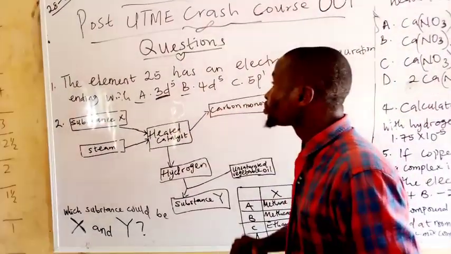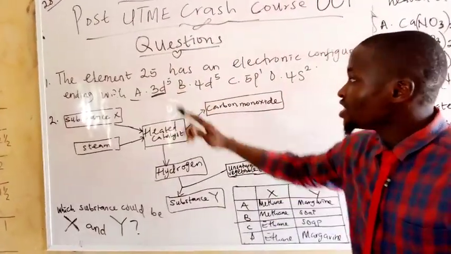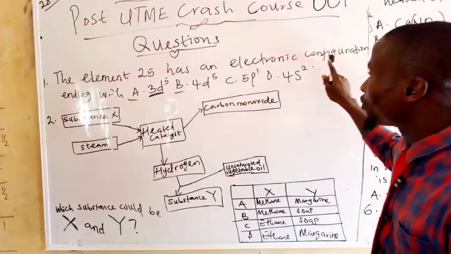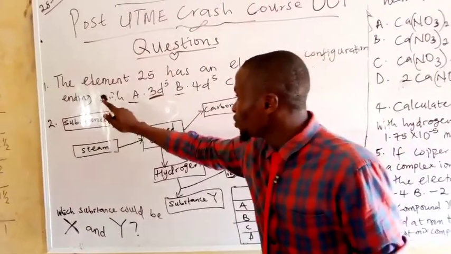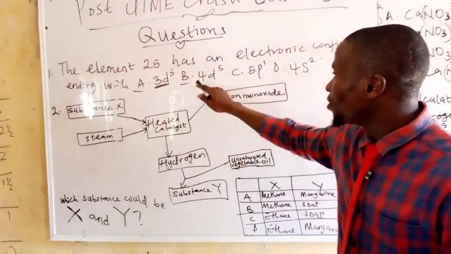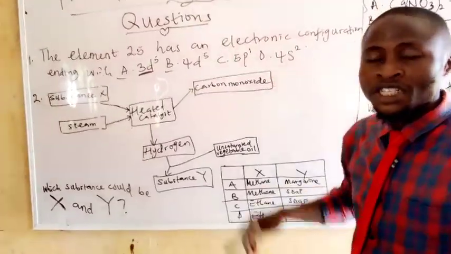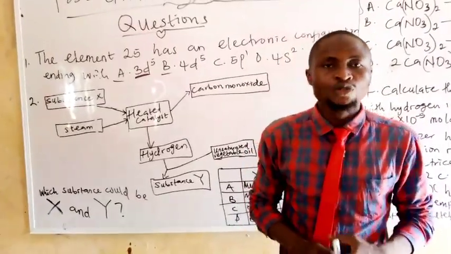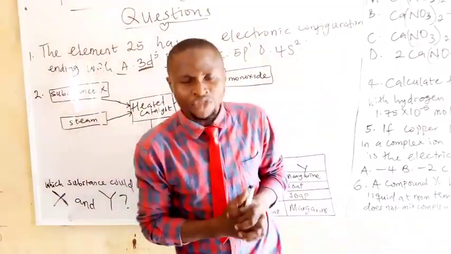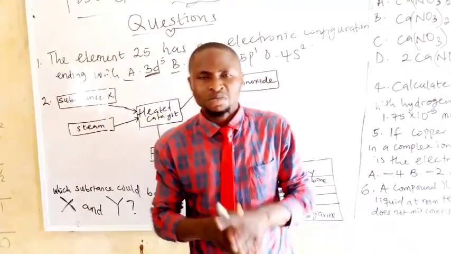Question number 1. The question says, the element 25 has an electronic configuration ending with option A, 3d5, 4d5, 5p1, and the last option is 4s2. This question is coming from the inorganic perspective of chemistry. We are trying to look at electronic configuration.